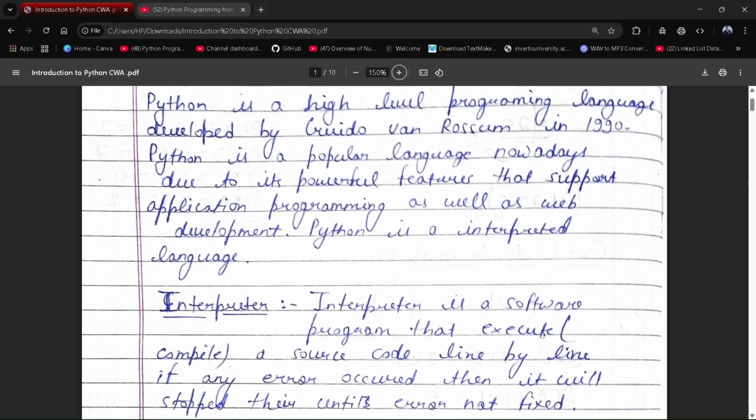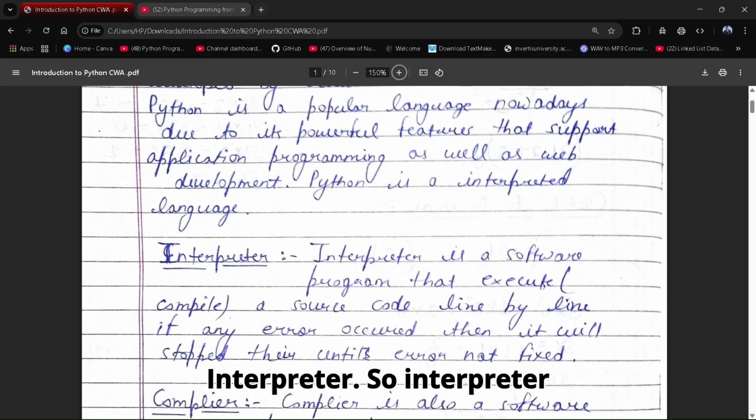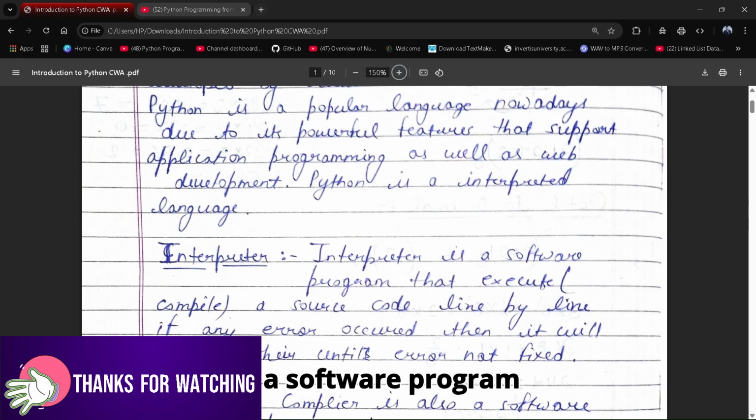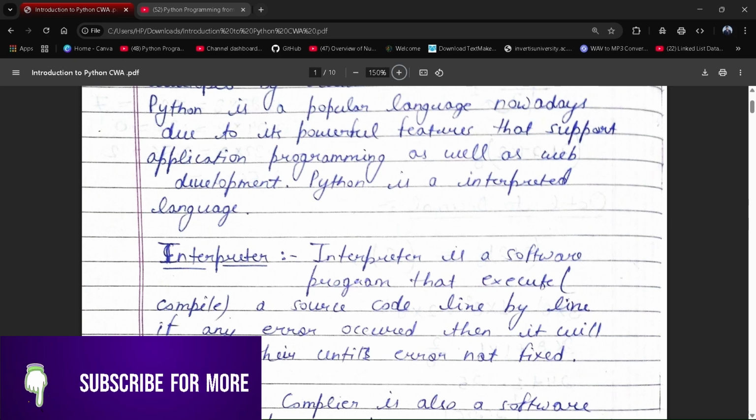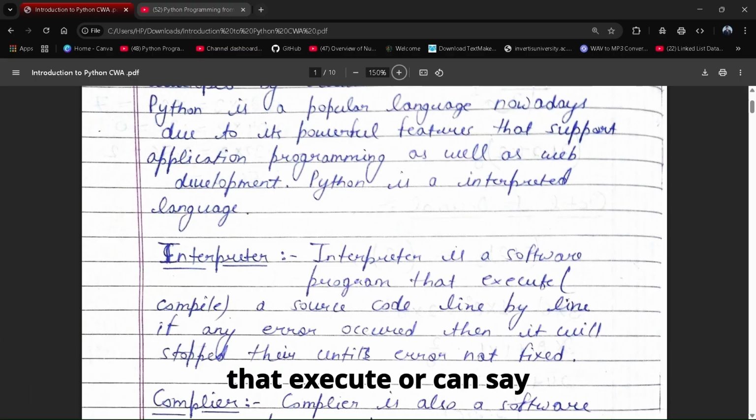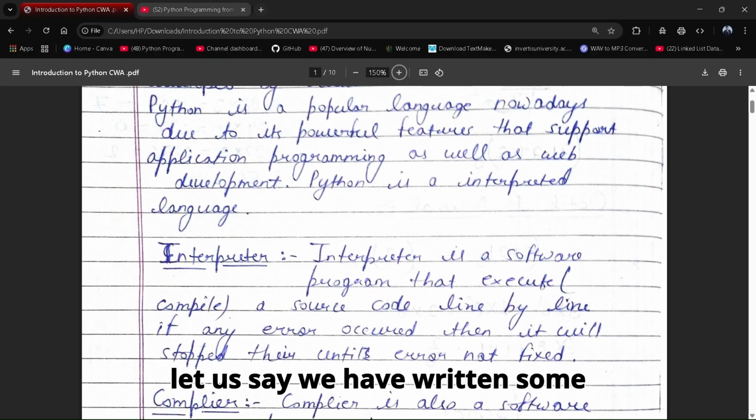So here, an interpreter is a software program that executes, or we can say compiles, source code line by line. If any error occurs, it will stop there until the error is fixed.